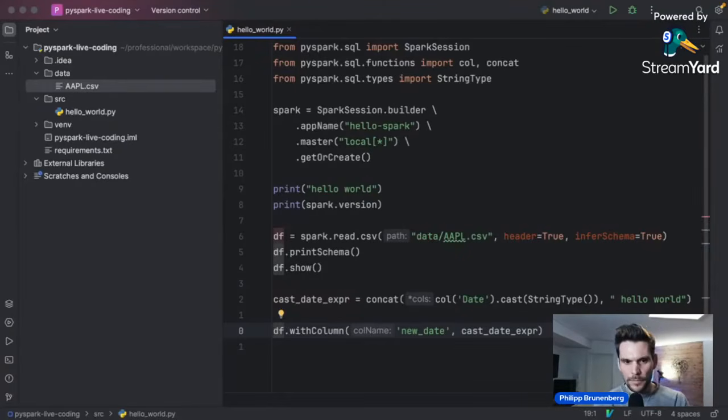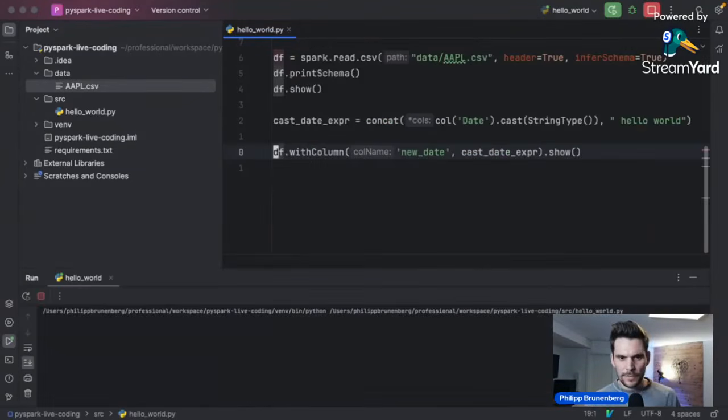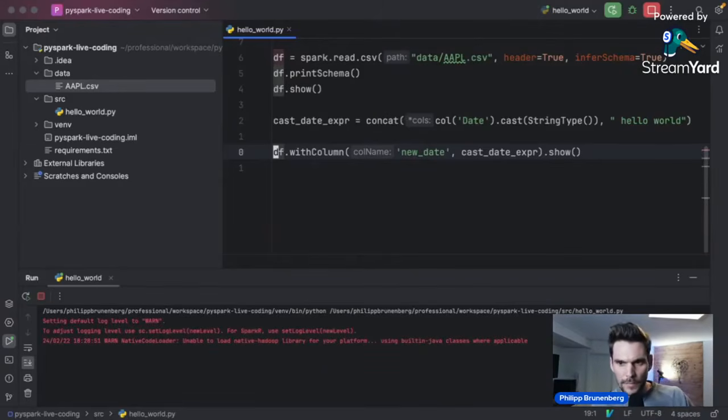So we could have put this entire thing here after the equal sign into our withColumn method, but we have stored it in a variable, which makes it quite nice to structure our code, because we can actually assign a name to a transformation. For example, cast the date column, if there is any, to a string, and concatenate it with another string, and that will be a new column called new date, and on that we can call the .show method, for example. So if I execute this, we would expect to see our data frame with one additional column appended.